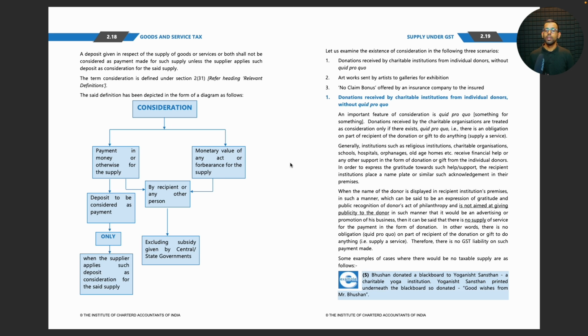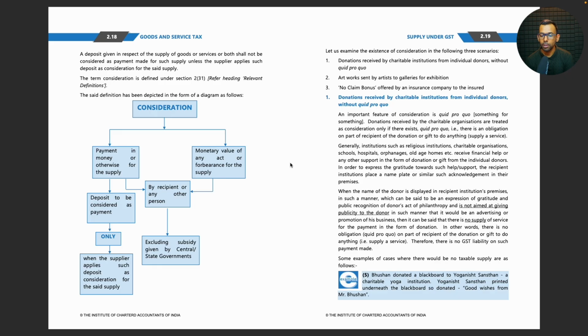Supply a service. Generally, institutions such as religious institutions, charitable organizations, schools, hospitals, orphanages, old age homes, etc., receive financial help or any other support in the form of donation or gift from the individual donors. In order to express the gratitude towards such help or support, the recipient institutions place a nameplate or similar such acknowledgement in their premises.